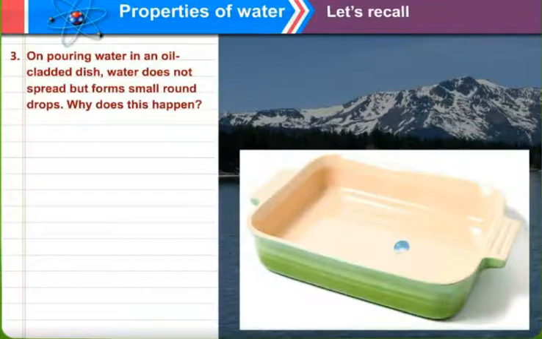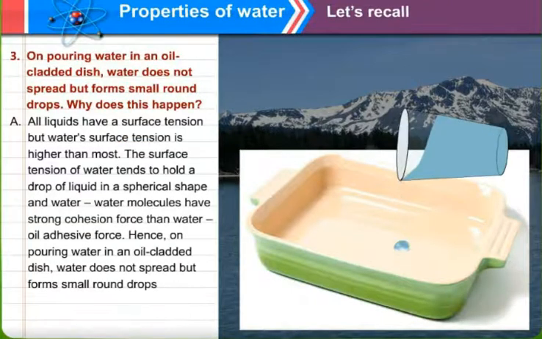Now, on pouring water in an oil-coated dish, water does not spread but forms small round drops. Why does this happen? Think, why does it happen?